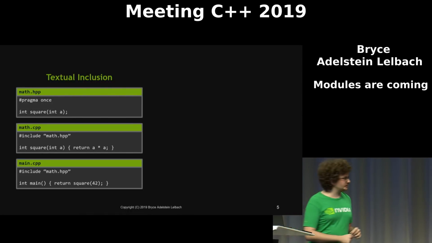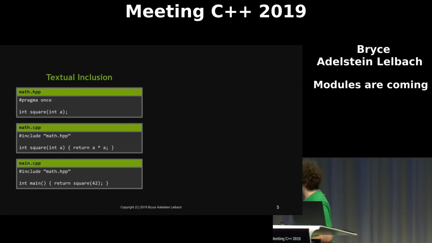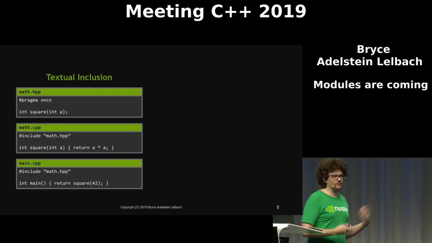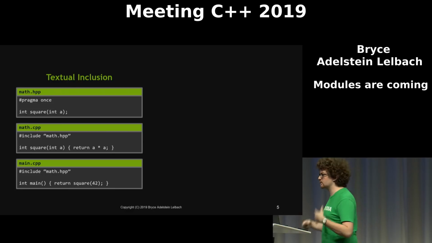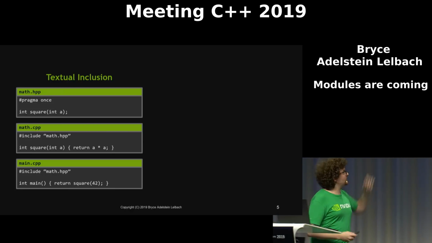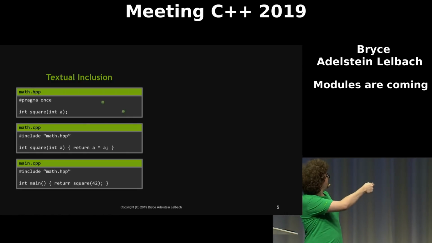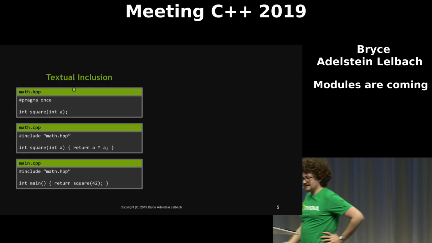Okay, so here's this little example that I promised. On the left here, we have a pre-modules example. In that pre-modules world, I'm going to call it throughout this talk textual inclusion. That is the model by which we build our programs today. So in this little example, I've got one header, math.hpp, that declares a function square that just squares an int.